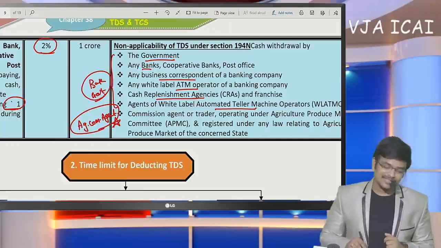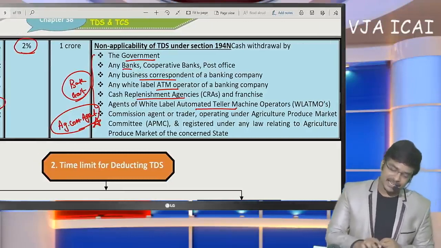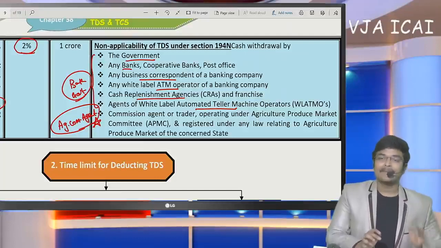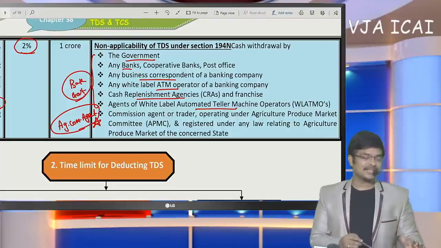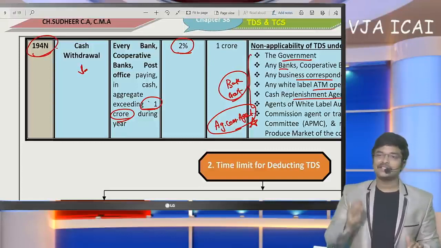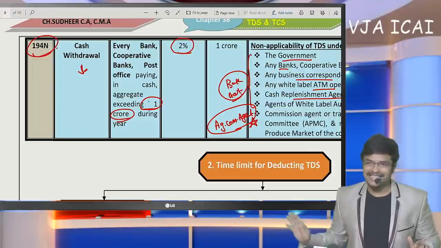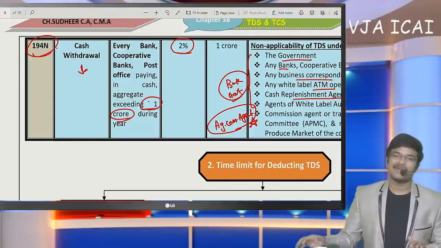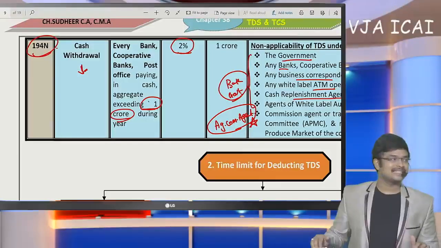This is the activity done through an agriculture commission agent. Even if he withdraws more than 1 crore, the bank is not going to deduct TDS. This is an exception to section 194N. Agriculture commission agent, government and bank have been excluded from the provisions of section 194N, is the conclusion.